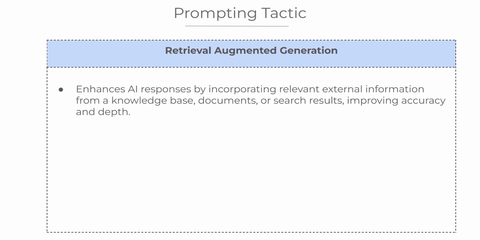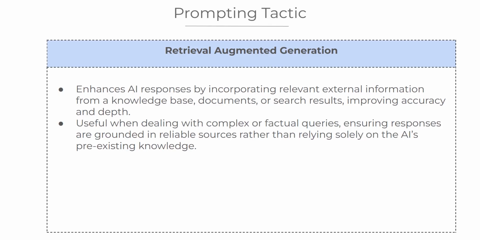It is a powerful technique for enhancing AI responses with external knowledge. Instead of relying only on its pre-existing knowledge, AI retrieves relevant information from external sources, such as knowledge bases, documents, or search results, before generating a response. This approach is particularly useful when handling complex or factual queries that require precise details, ensuring responses stay up to date with real-world information, incorporating structured data from official reports, research papers, or internal documents.